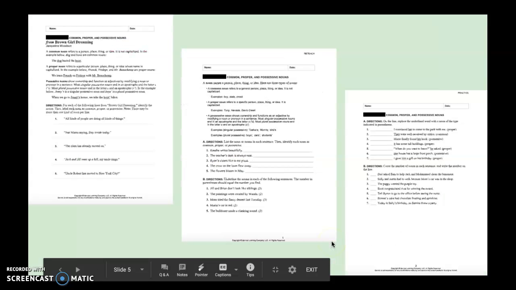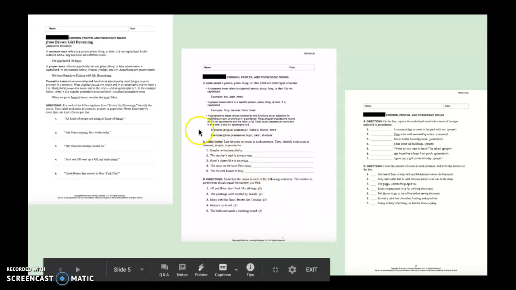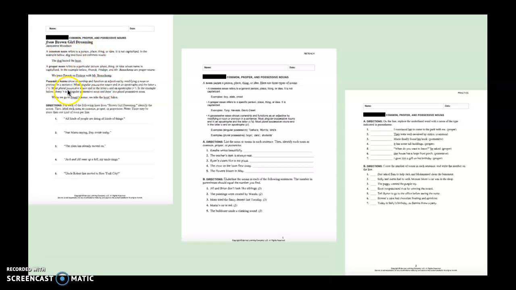So you're going to have 3 worksheets here for common, proper, and possessive nouns. And the description of what each of those are, with an example, is at the top of the first and second pages. So let's look at what you're going to do for each section. On this first page, for each of the following lines from Brown Girl Dreaming, identify the nouns. And then you're going to label it if it's a common, proper, or possessive noun. And there may be more than one noun in each line.